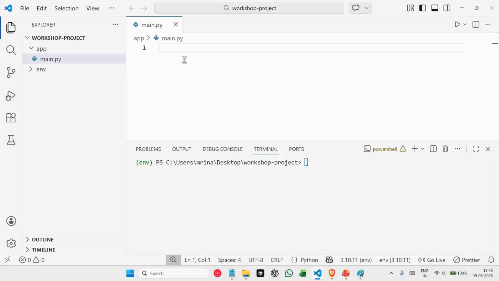Now, this main.py file is our gateway. So, whatever request we're getting from the client will first come onto this file, and from this file it will go on to other places. Okay. Now, let's start with creating our very first FastAPI application.